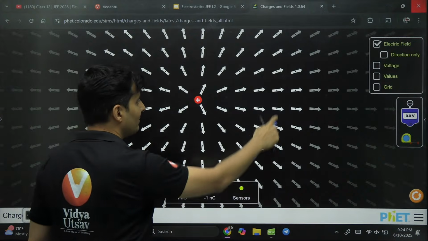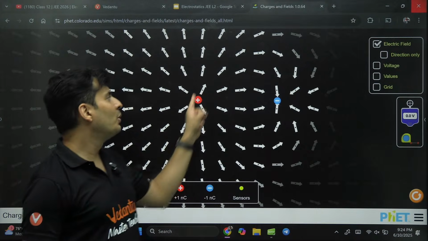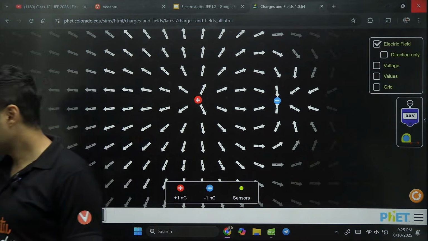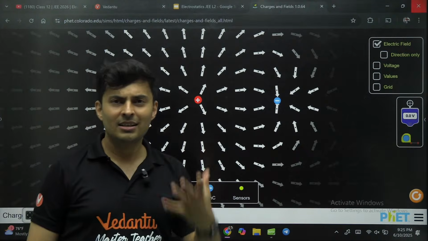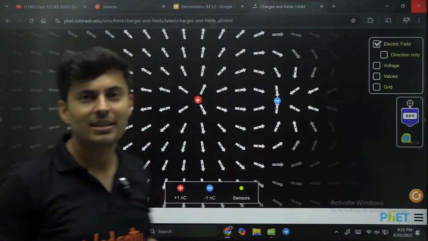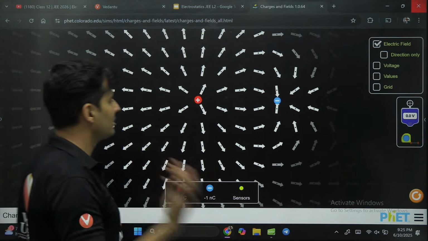What if I put a negative charge in between here? Oh, beautifully, those field lines terminate on that negative charge. Can you see that? Yeah, these are all imaginary lines. Okay, it is not physical. Sir, can I see the electric field traveling in the sky? No, you cannot. These are imaginary. Hypothetical, it just gives you an idea.